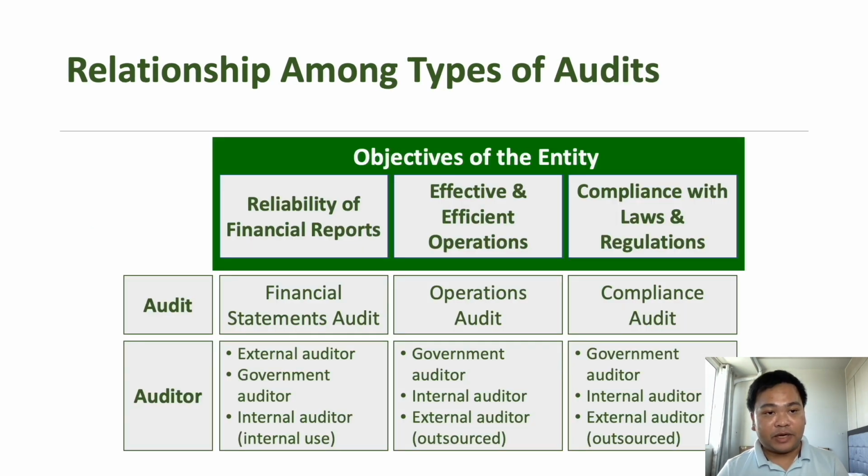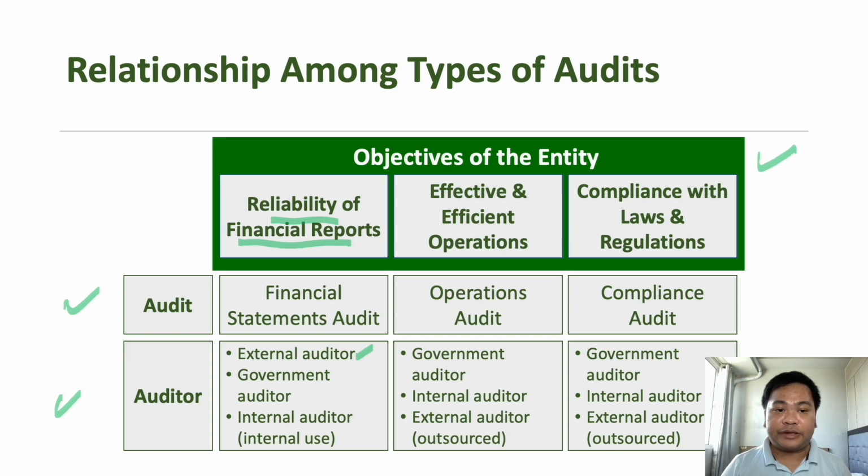So finally, let us summarize the relationship among the different types of audits. Here we have the objectives of the entity, the type of audit, and the auditor. If the objective is the reliability of financial reports, usually that is a financial audit or financial statements audit. Those who can perform a financial audit can be an external auditor, particularly for the independent audit of financial statements.